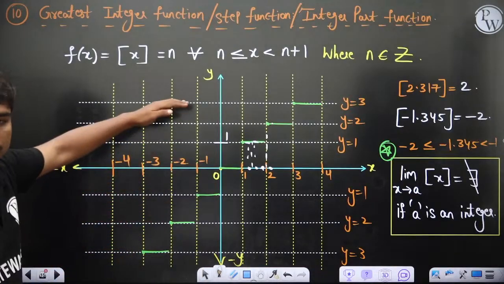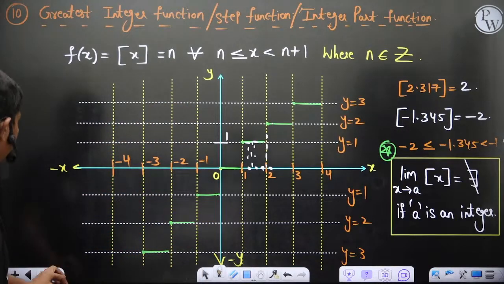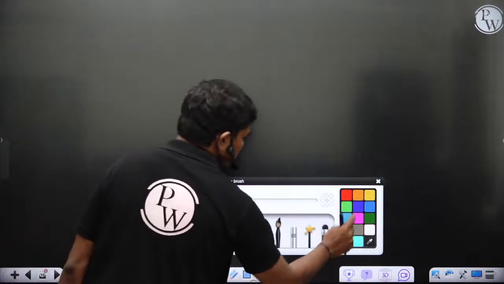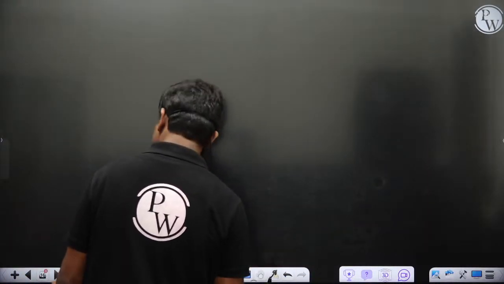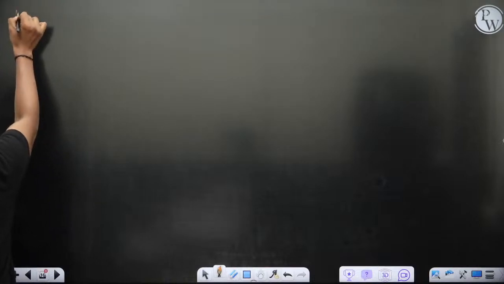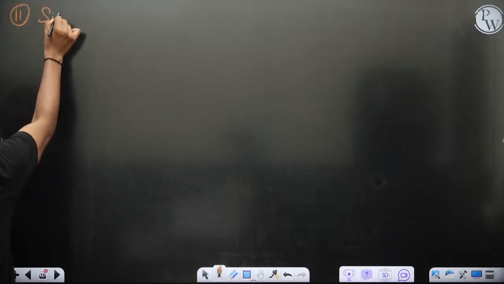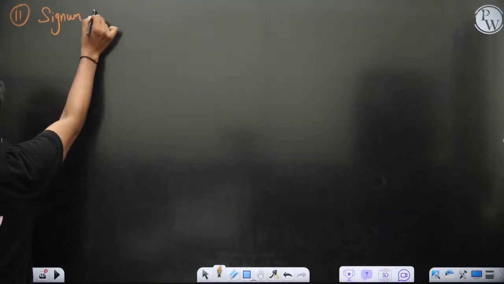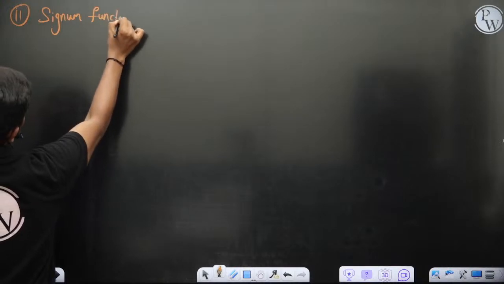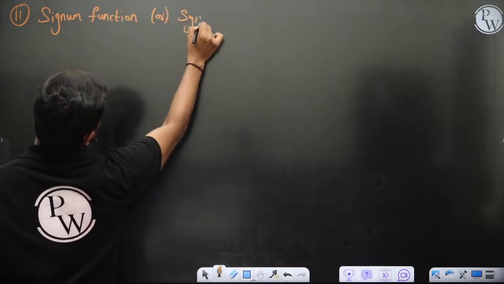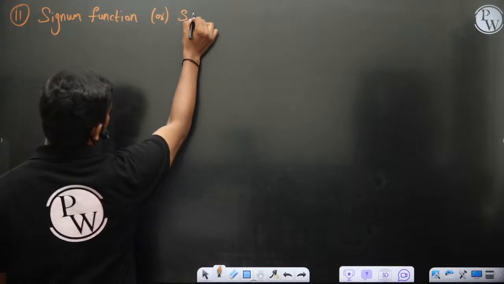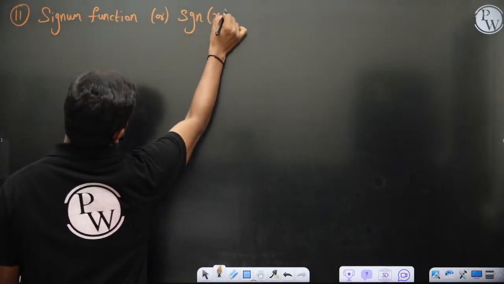So I hope it's clear to all of you. Then we'll talk about one important last function before we move on. So 11, you can see the Signum function, or sometimes it's also called SGN, normally called Signum, SGN of x.